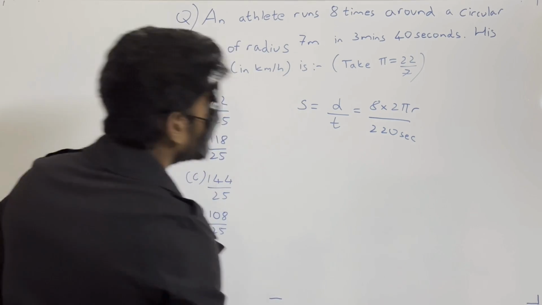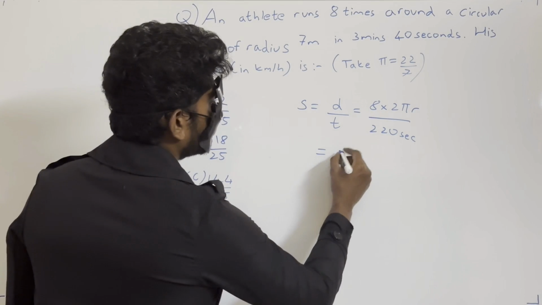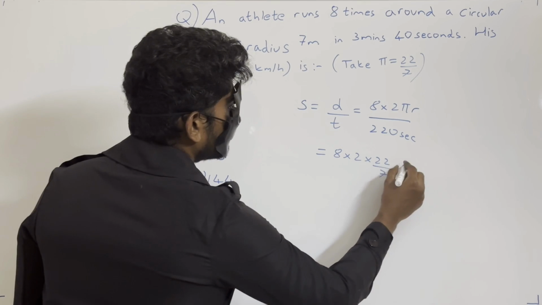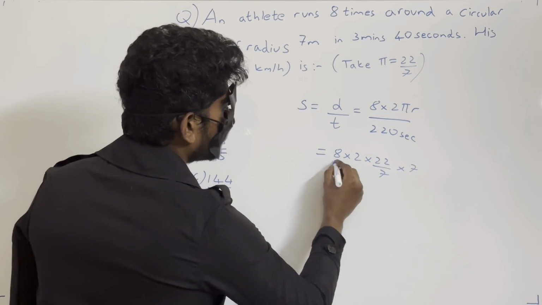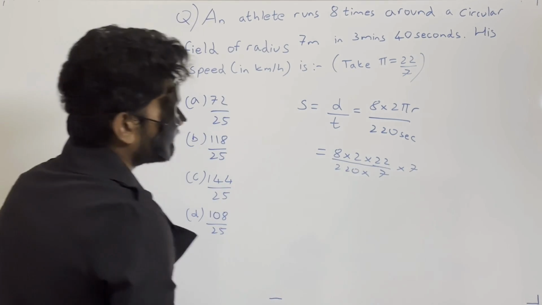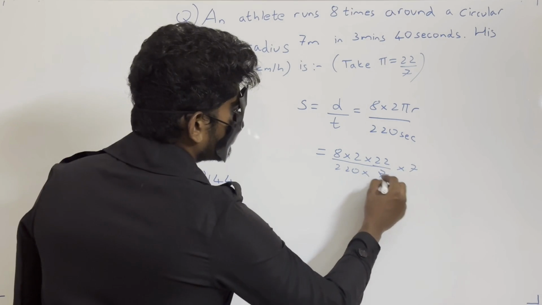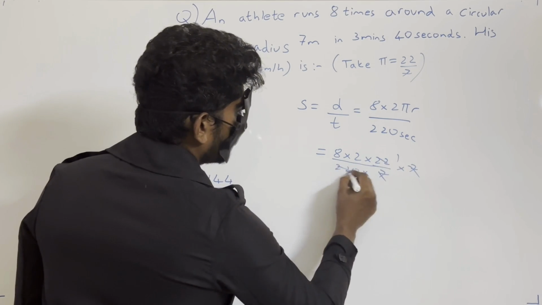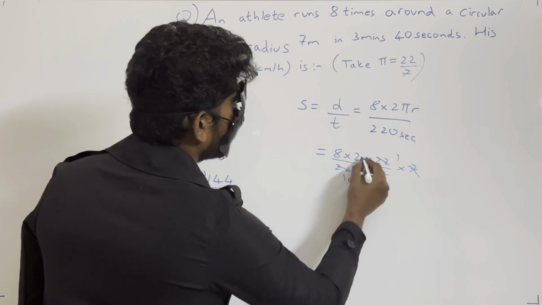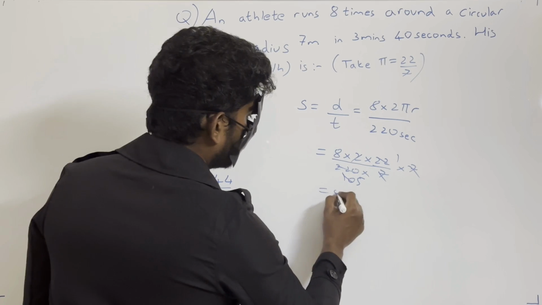220 seconds. Now this is nothing but 8 into 2 into 22 by 7 into 7, 7 is the radius, by 220. Simplifying this, we will get 22 ones are 22, tens are 220, 5s are... It's nothing but 8 by 5